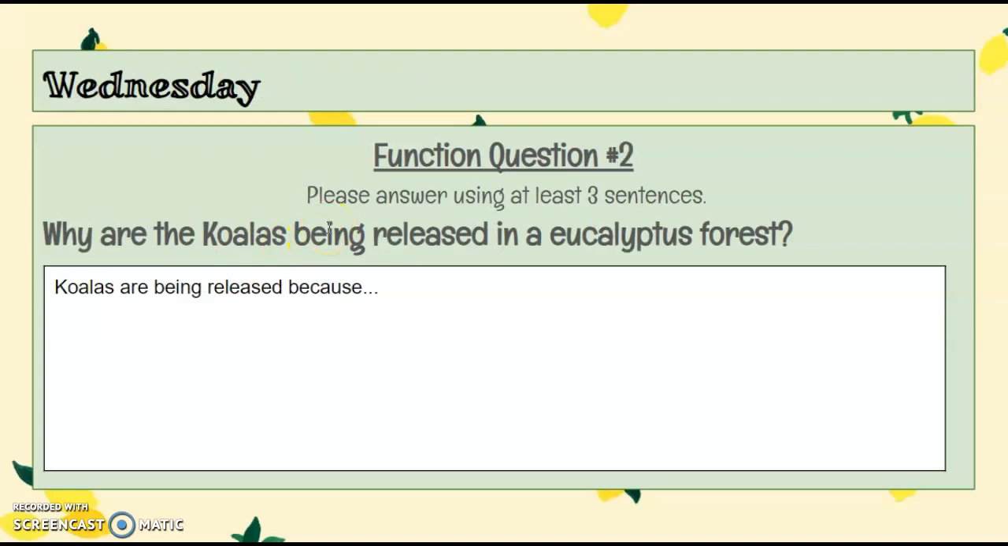On Wednesday, your second function question is, why are koalas being released into the eucalyptus forest? Koalas are being released because. Remember to answer in 3 sentences or more.